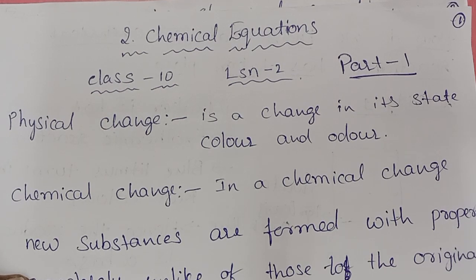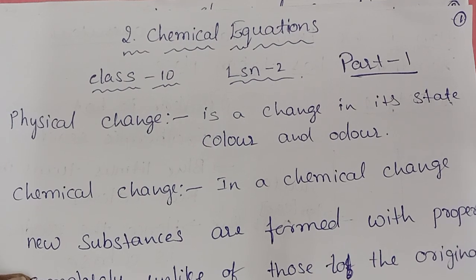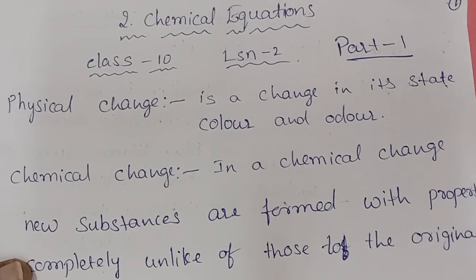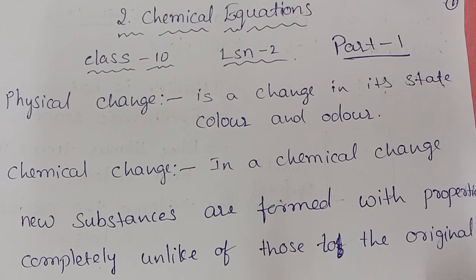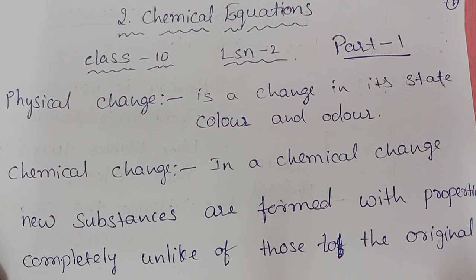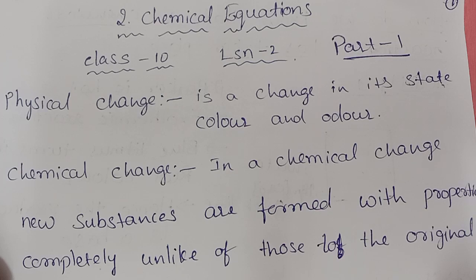So before starting that, we already know some changes: physical change and chemical change. We studied about these in our previous classes. What is physical change? A change in its state, color, and order, right? So here no chemical change is happening, so it can be reversible.